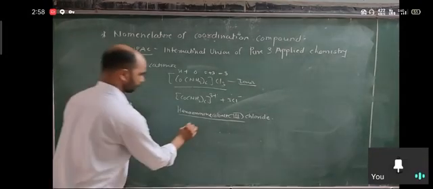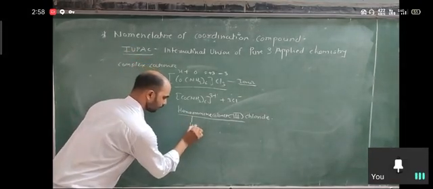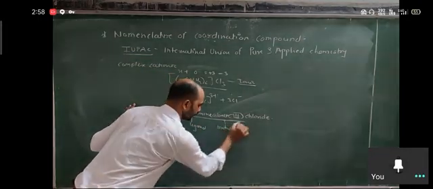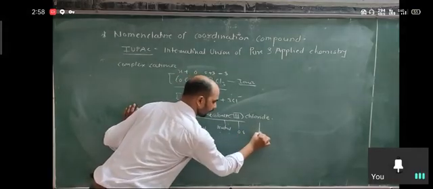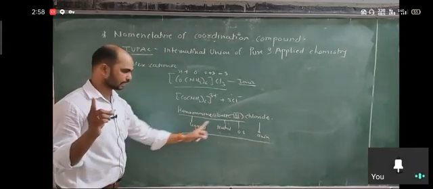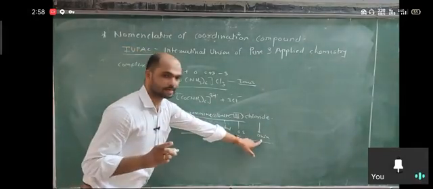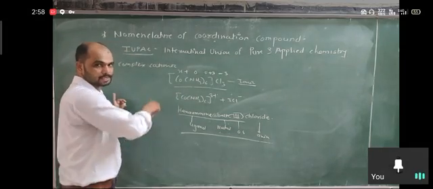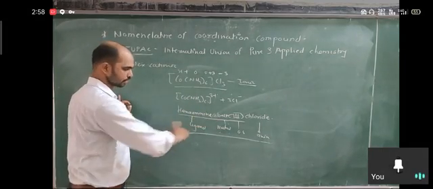So here, this is the ligand, then metal, then oxidation state, then anion. So this is the order. Write ligand first, then metal, then oxidation state, then anion. Okay. And for the first thing, cation, then ligand, then metal, then oxidation state. So this is the order.